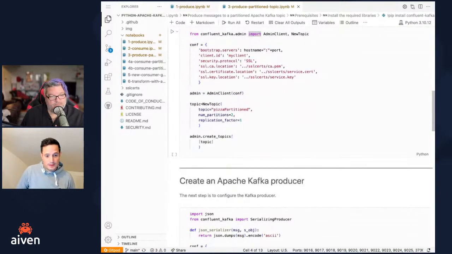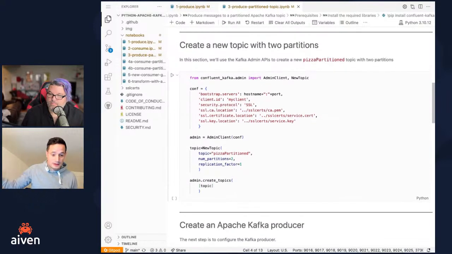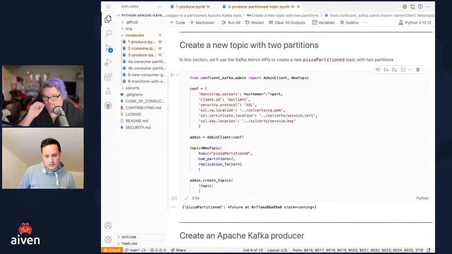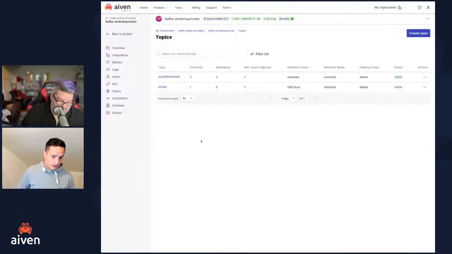Yeah, we need to use the admin client in this case, because by default the topics are created with one partition. In the case of the default Aiven for Apache Kafka service, these are all default parameters that you can change in the Aiven for Apache Kafka service if you want. But now what we did is we created a new topic with the admin client that has two partitions. And even if we are specifying one as replication factor, I believe Aiven enforces you to have at least two as replication factor, which dictates how many copies of that topic you have across the cluster for high availability.